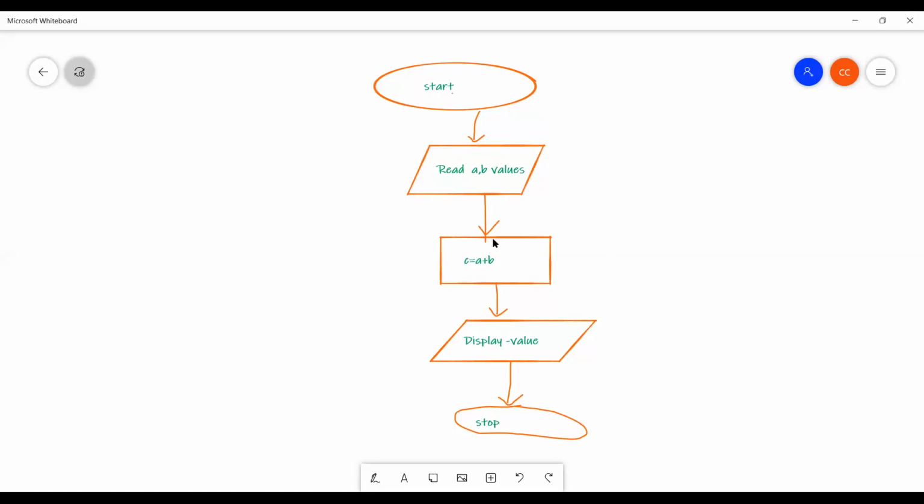I told if you want to solve any problem in C language, first you write an algorithm. Second, you draw the flow chart and write a program. First two steps are completed. That is called algorithm and flow chart. Now, I'm going to write a program. See here.